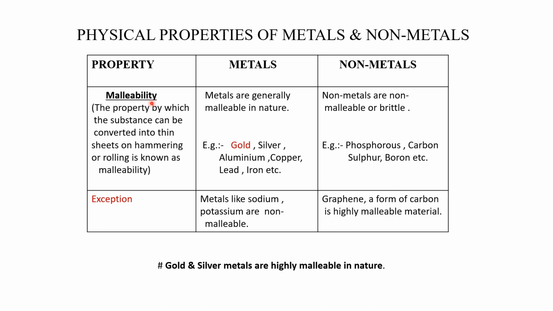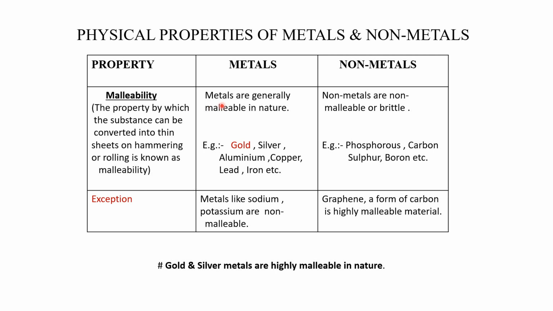Then what do you mean by malleability? The property by which a substance can be converted into thin sheets on hammering or rolling is known as malleability. So what happens when a substance is subjected to hammering or is rolled under very high pressure, then it will convert into a very thin sheet, and this property is known as malleability.